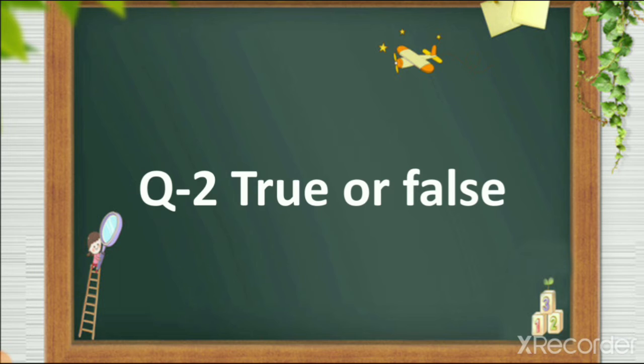Now let's see question number 2. True or false? What we have to do in this question? If the sentence is right, we have to write true. And if the sentence is wrong, then we have to write false. So when you read the sentence, you have to read it carefully. Then write the answer. So let's see the first one, true or false.